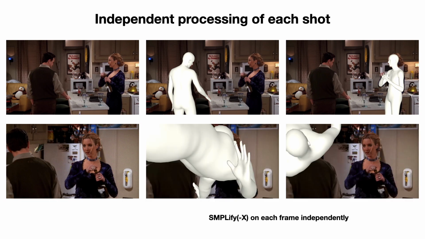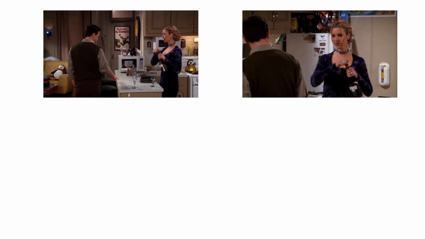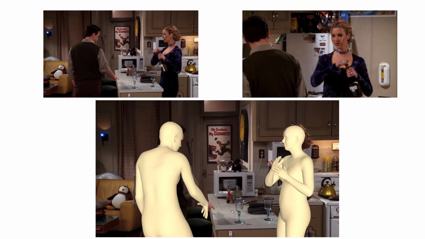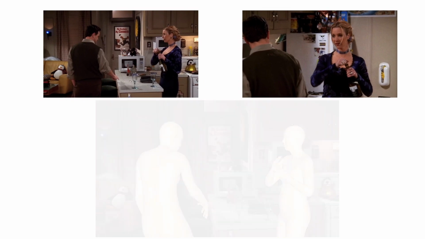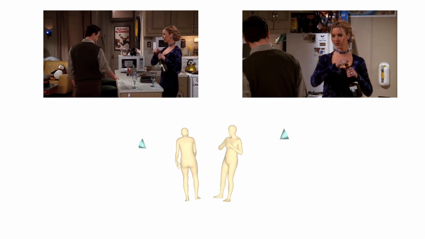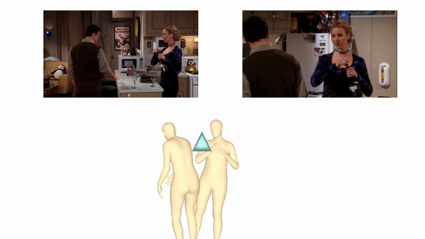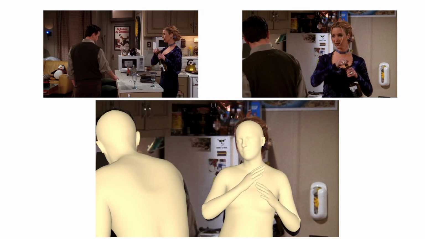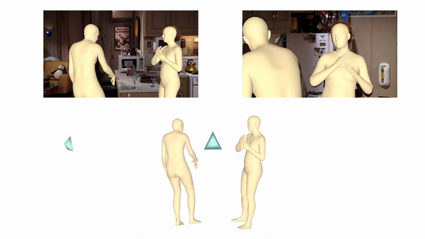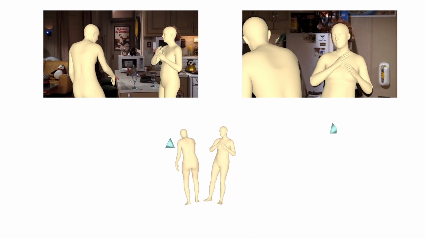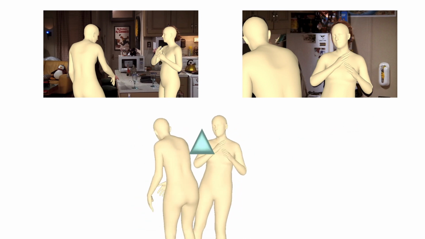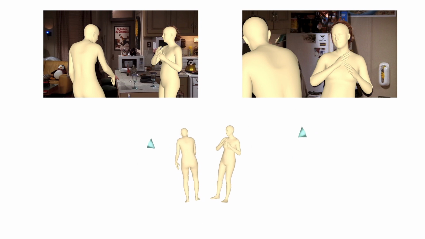However, it is the shots or viewpoints that are discontinuous, not the underlying scene in and of itself. In fact, we know that the 3D pose should change smoothly across each sequence. This means that each shot provides different viewpoints of the same 3D scene, and each viewpoint can be treated as complementary information for the reconstruction. Effectively, we can integrate information from otherwise independent shots, which allows us to improve the overall quality of the 3D reconstruction.